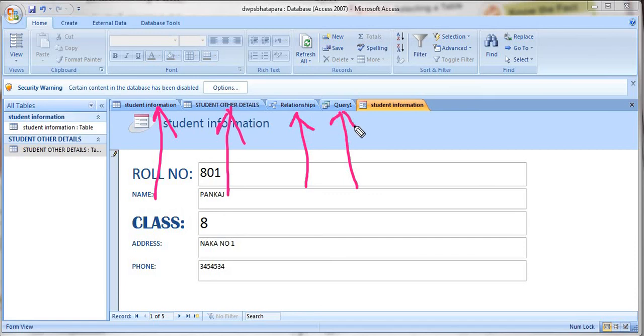Query means according to our need. Suppose I am a third person, or an employee of that organization, and I want to access some particular records from all these tables together. So I will write a query, I will choose those particular fields, I will apply some criteria, some kind of sorting, and I will run that query. So that query table will be generated. I hope all of you understood this.